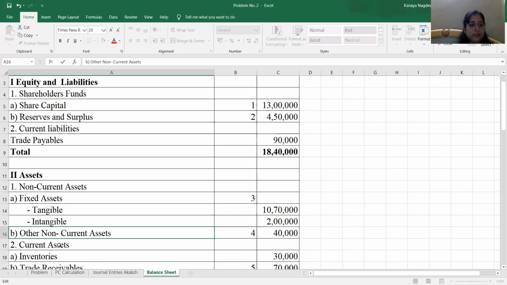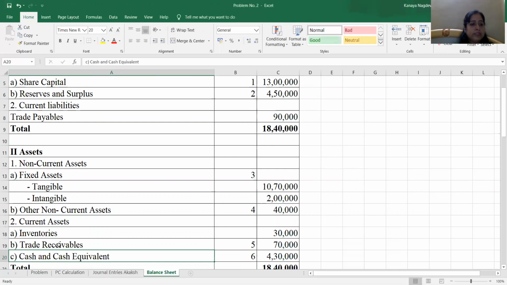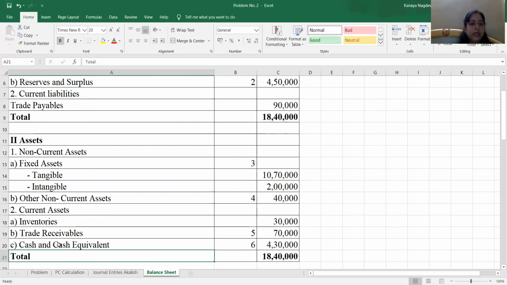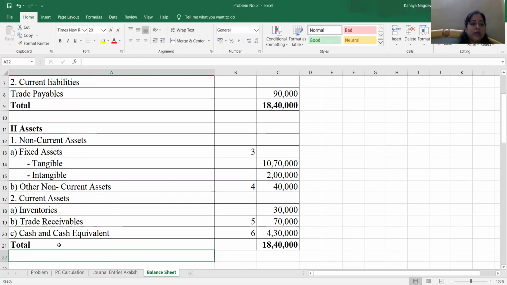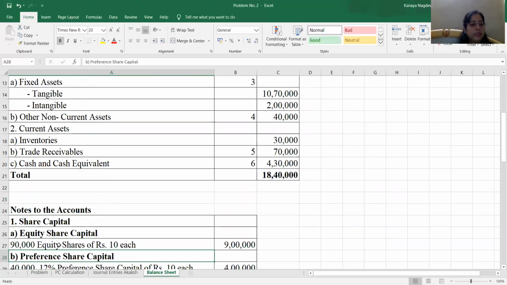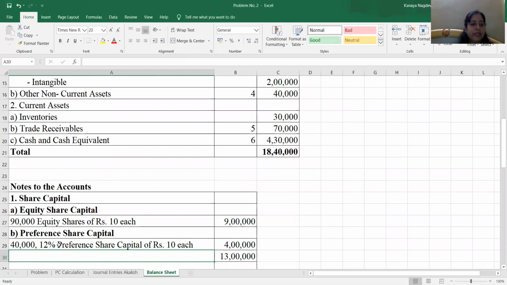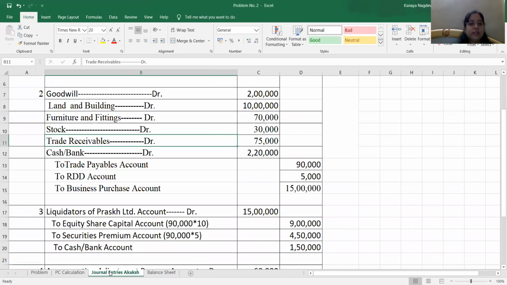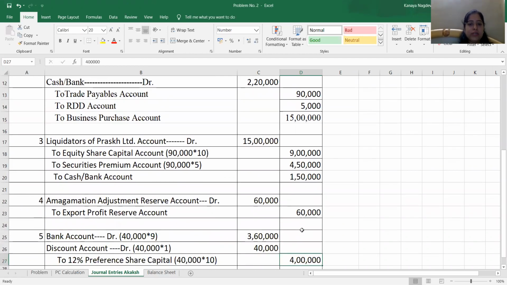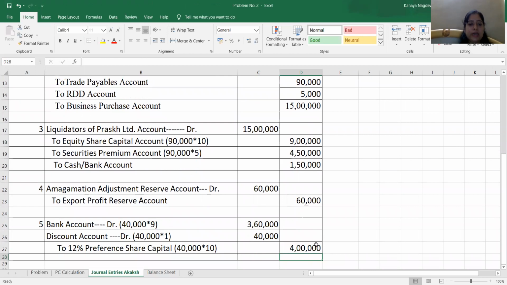Other non-current asset. Current assets: inventories, trade receivables, cash and cash equivalent. So these are the heads. Now we will first see the notes to the accounts. Share capital: there is equity capital as well as preference share capital. You just refer to your journal entries. Whatever amount you have credited as equity capital will be recorded in the balance sheet as capital. Whatever amount we have credited as preference share capital is also to be recorded in the balance sheet as capital. So we have 2 types of capital, equity share capital and preference share capital.